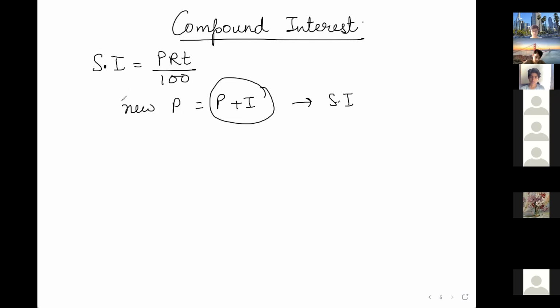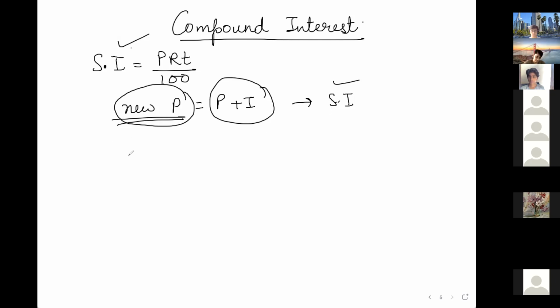So what will happen? For the next year, this interest will be added to the original principal, and this becomes the new principal. Then simple interest will be calculated and added to the principal, and that new amount will be given. So when you add these two simple interests, you are calculating interest now on the new principal.